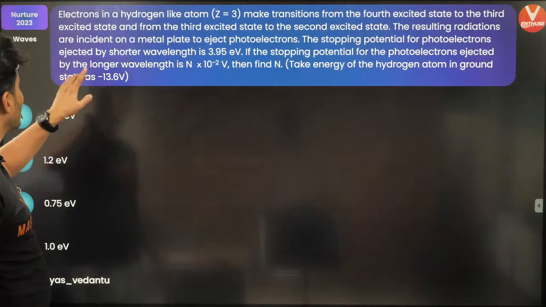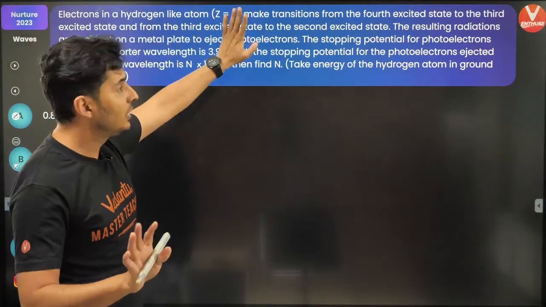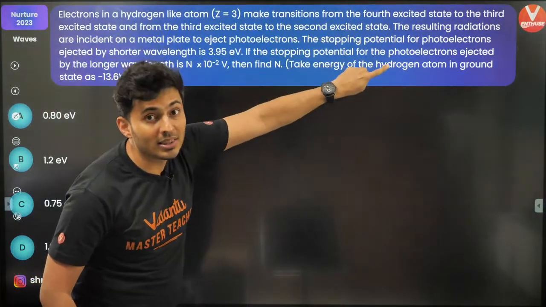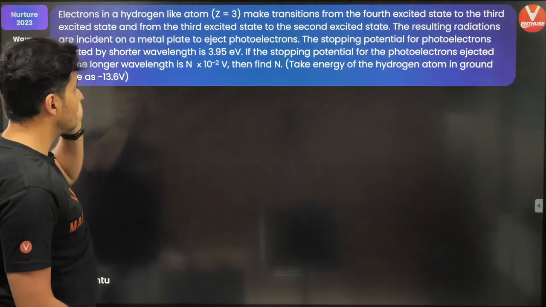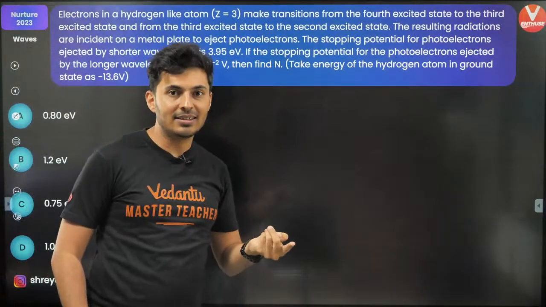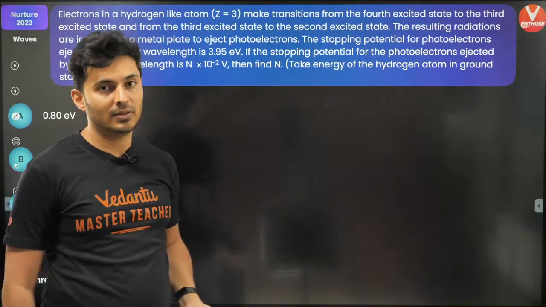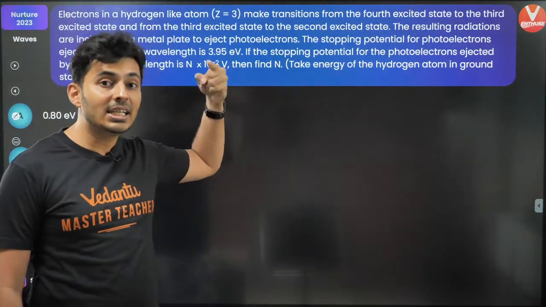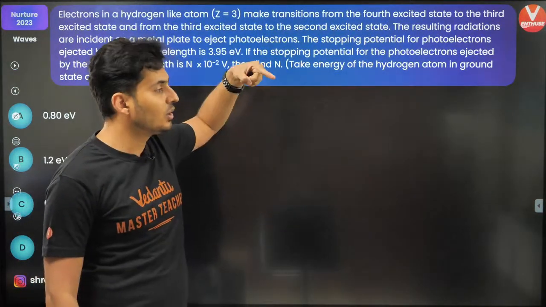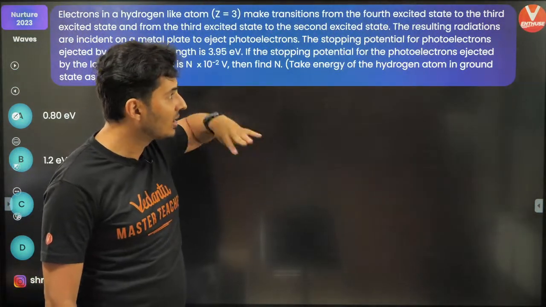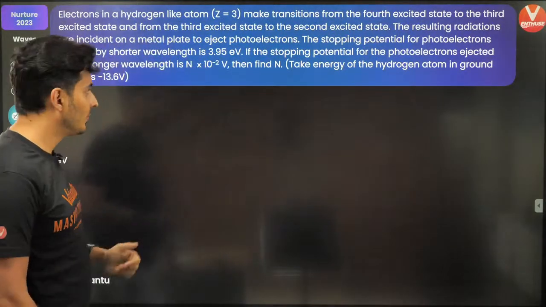Very good question. The electrons for a hydrogen-like atom go from the 4th excited state to the 3rd state. Now when I say 4th excited state, that means n is actually 5. First excited state is from 1st to 2nd orbit. So 4th is 4 plus 1, which is 5.